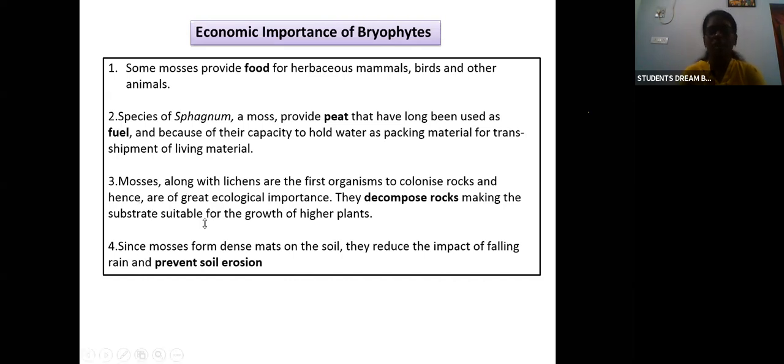And also these mosses make a dense mat on the soil. This will prevent soil erosion. During harsh rain it prevents the upper soil from getting damaged. Okay, so these are the economic importance of bryophytes.